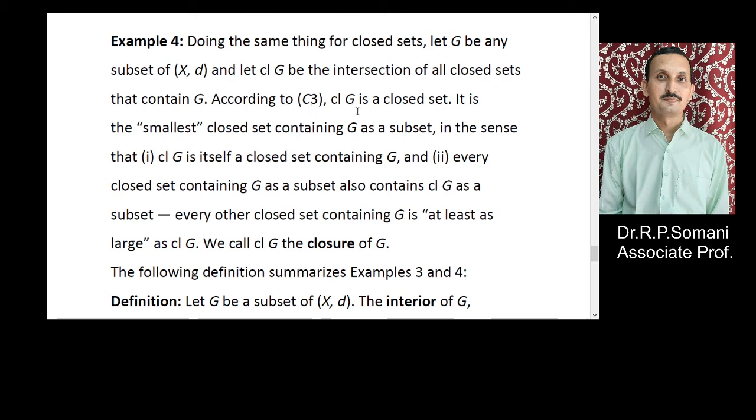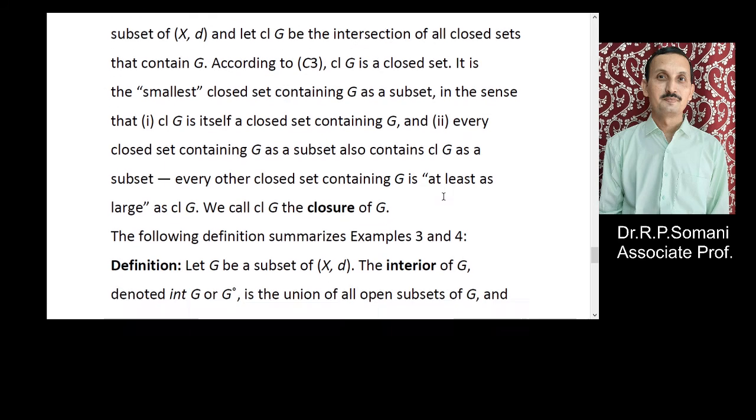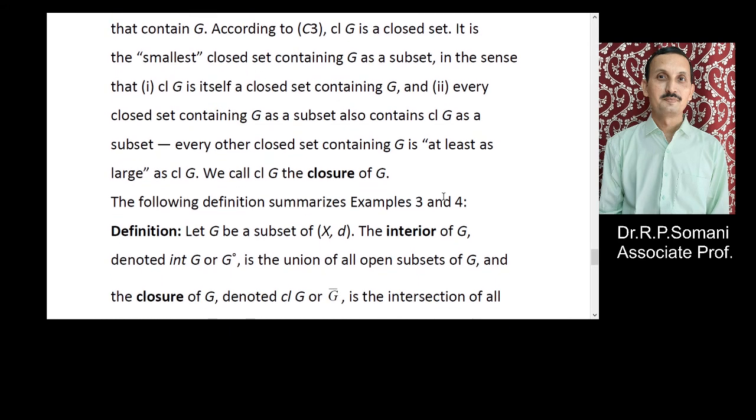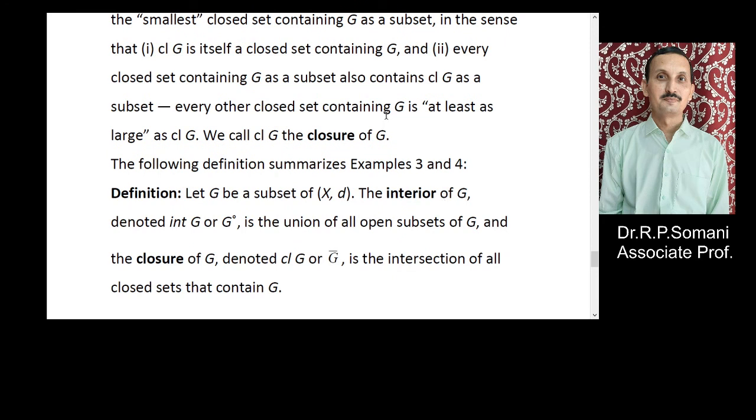According to C3, CL G is a closed set and it is the smallest closed set containing G, in the sense that CL G is itself a closed set containing G, and every closed set containing G as a subset also contains CL G. So every other closed set containing G is at least as large as CL G. We call this CL G the closure of G.